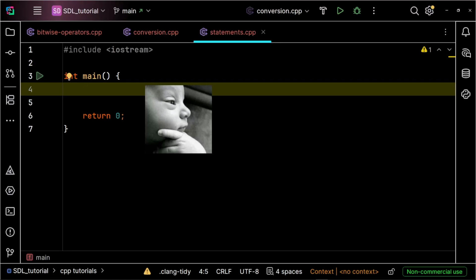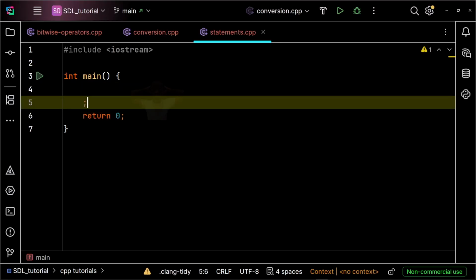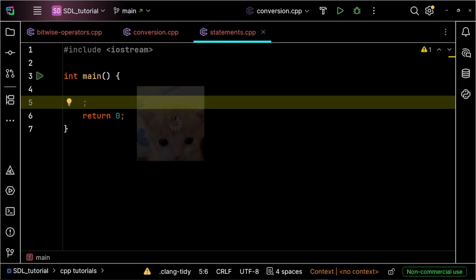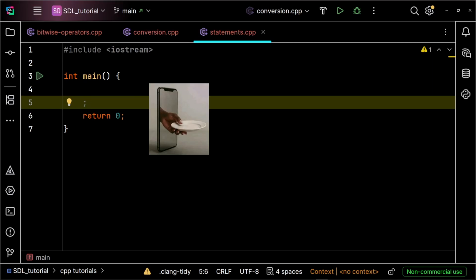What's the single simplest statement in C++? It's not return 0, it's literally just a semicolon. This is called a null statement or an empty statement. Now, why would you ever want a statement that literally does nothing? Because C++ syntax sometimes demands a statement even when your program logic doesn't need one.